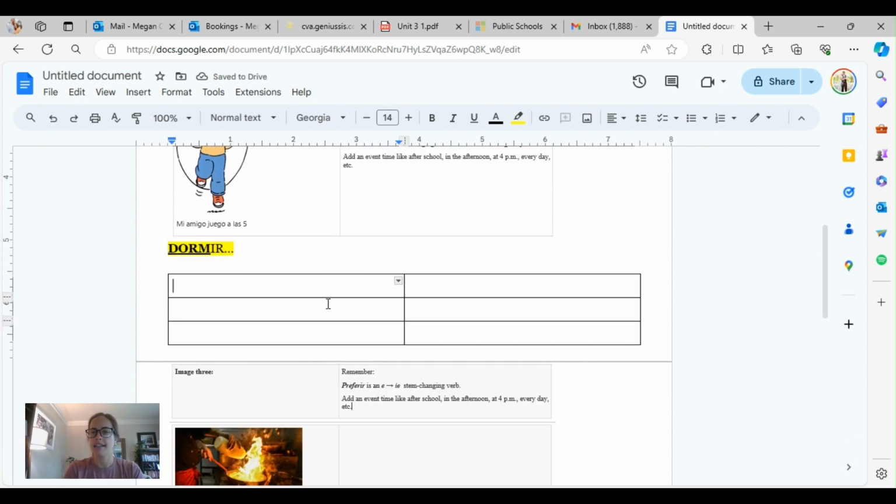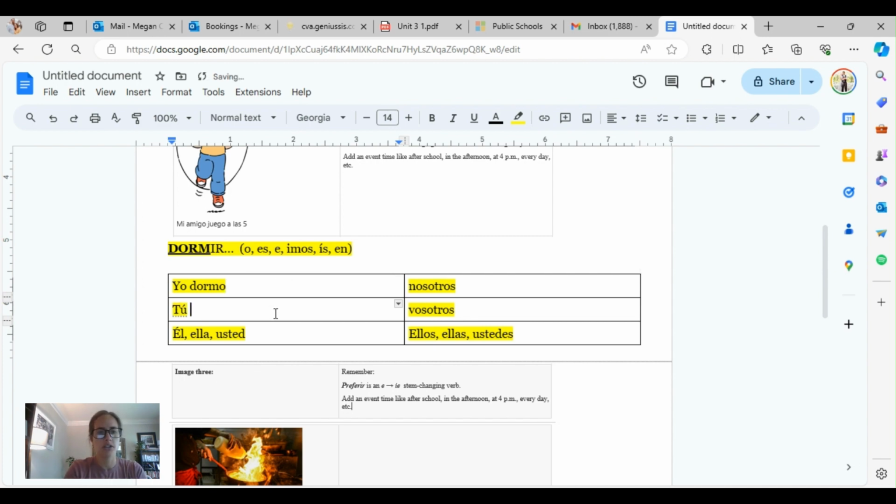I just want to do a really quick recap of the fact that when you see a table like this, it's the same order every time. You've got yo, tú. You've got él, ella, usted. You've got nosotros, vosotros, and down at the bottom we got ellos, ellas, ustedes. So typically what you do when you're saying I sleep, you take the word dorm, the stem, and you add the ending. For an IR verb, here are the endings. O, S, E, imos, is, and N. So I would just add that.